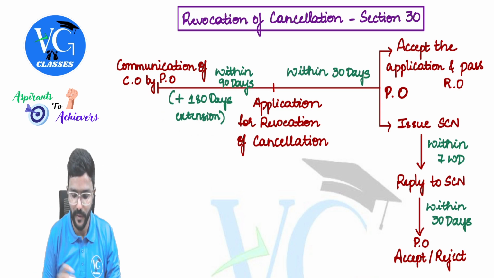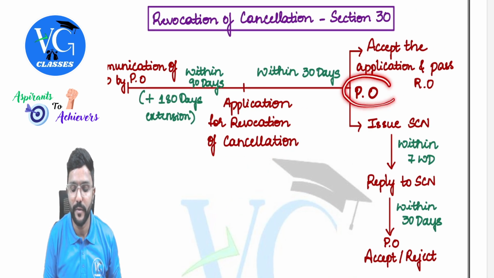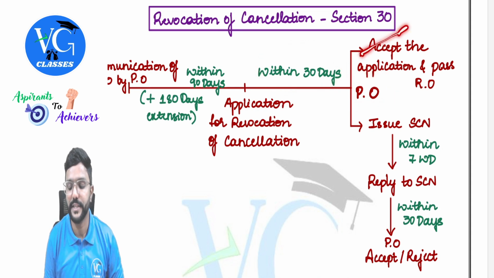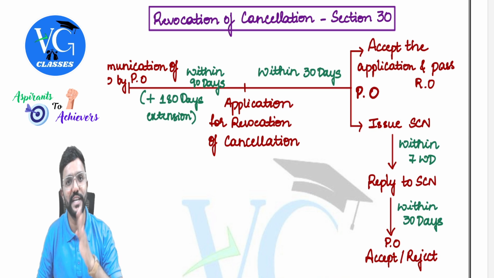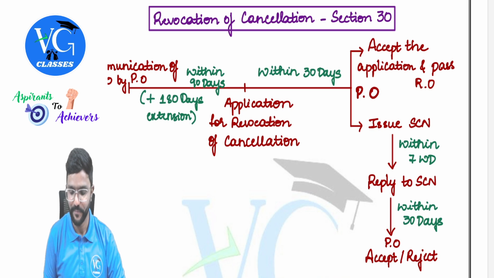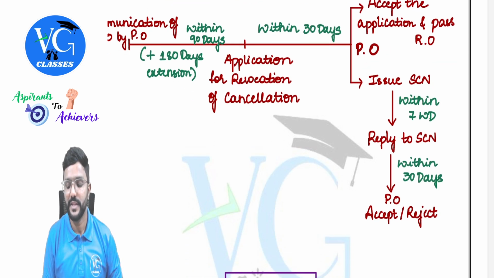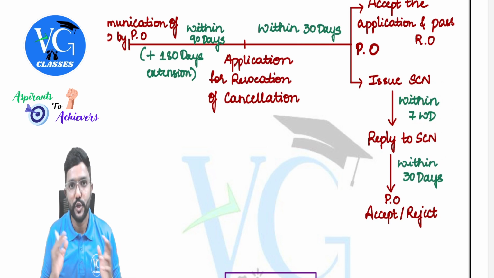90 plus 180. Once the application for revocation of cancellation is made, the proper officer will have 30 days. He can either accept the application and pass a revocation order. If he passes the revocation order, the person will get back his registration and continue as a registered person. If he is not accepting it, he cannot reject straight away; first he must issue a show cause notice.